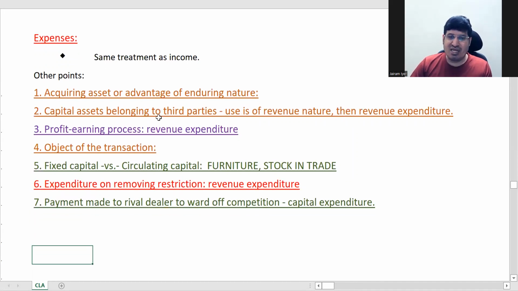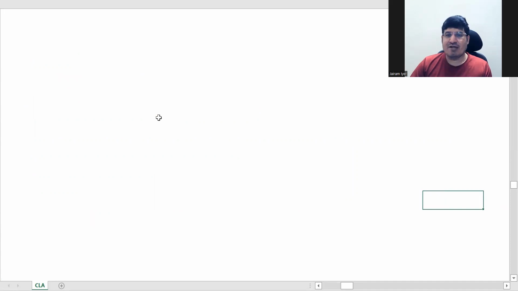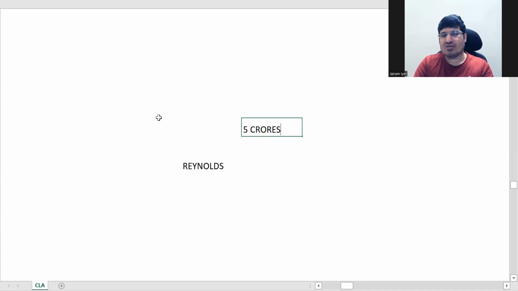Payment to a rival dealer to ward off competition is capital expenditure. For example, say I am doing Reynolds pen business, and every year I am getting 5 crores as my income. Now Rotomac is entering this business.